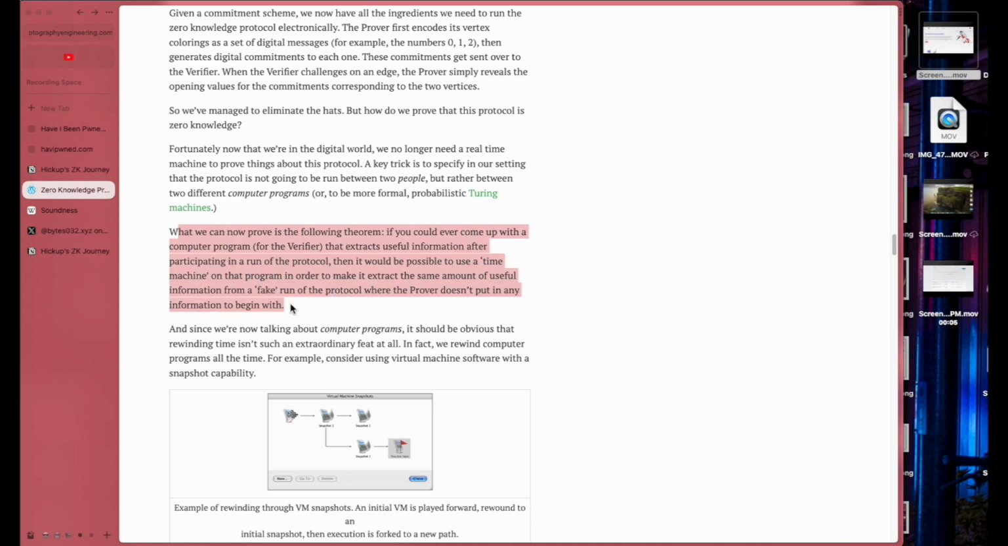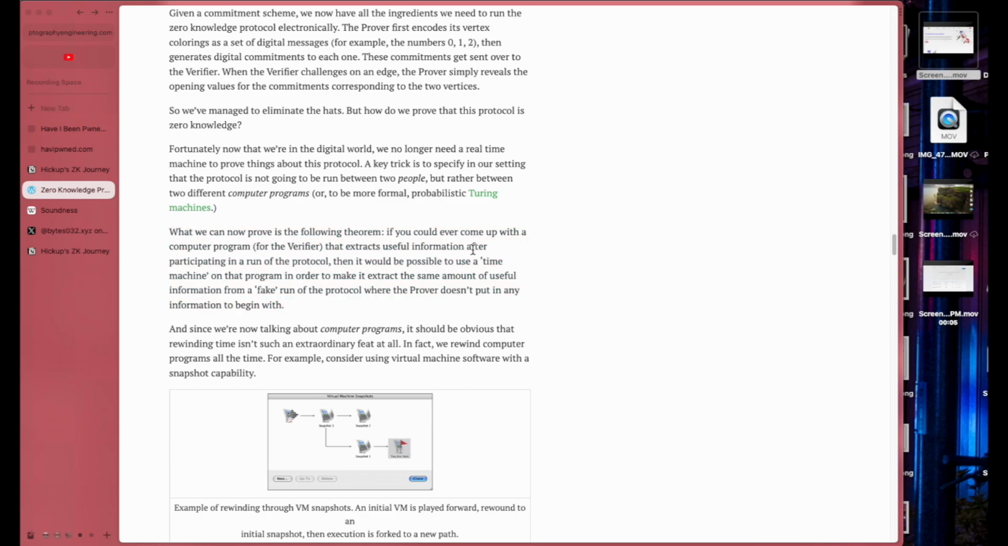If you could ever come up with a computer program for the verifier, so basically instead of us as a human picking up the hat, you have a program that picks up the hat for you at very high speeds. That is what he's referencing.